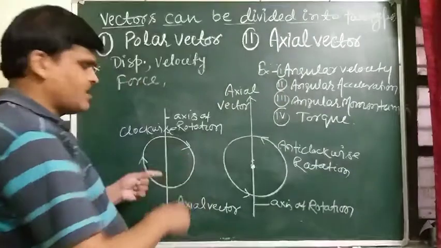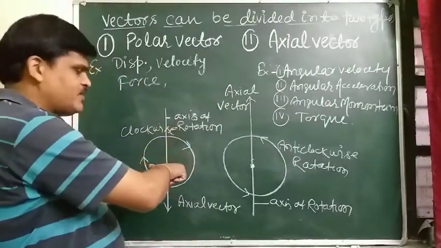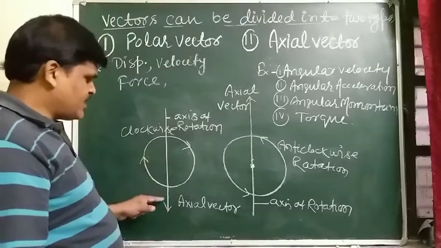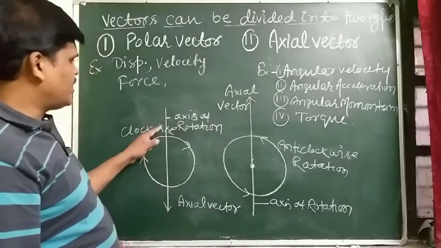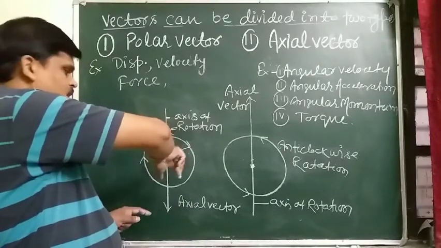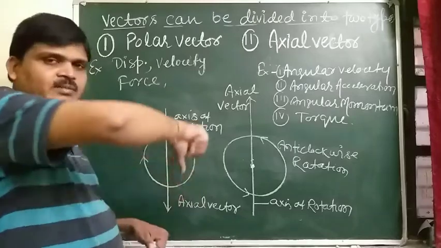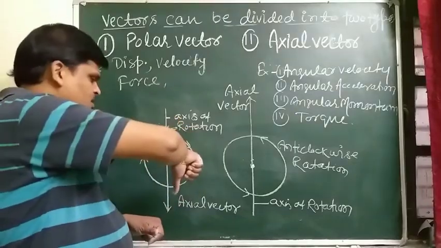So a vector having a clockwise rotational effect will have its direction along the axis of rotation. If the rotational effect is along the clockwise direction, then the direction of the axial vector is downward.